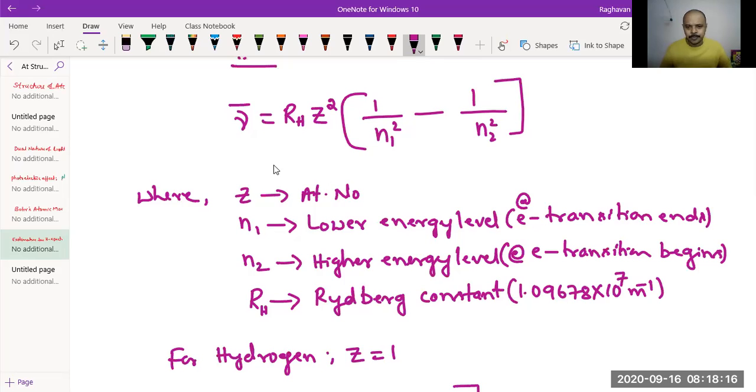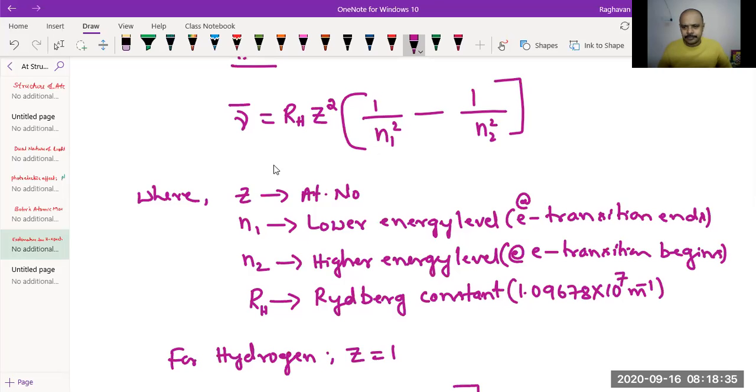What do you mean by hydrogen-like species? Any species can be a charged particle, a charged ion, anything. Any species which contains one electron in it can be considered as a hydrogen-like species. What is a hydrogen-like species?